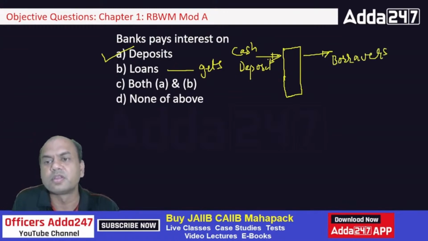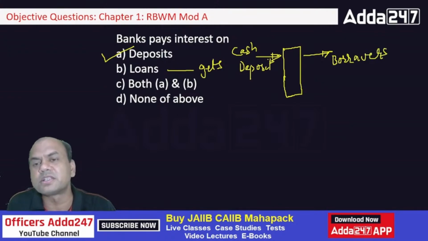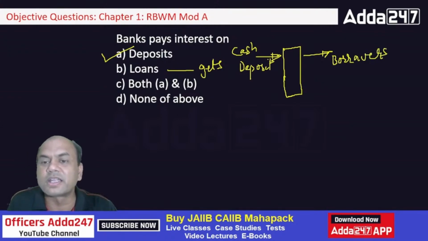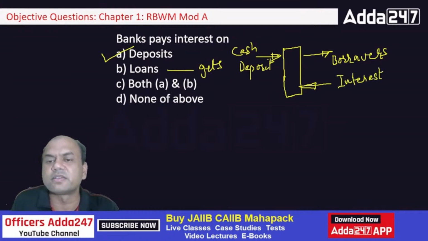So it gets money from the depositors, it gives money to the borrowers. These borrowers, when they take the loan, they give interest to the bank. And this interest is given to the depositors, isn't it? And the margin between this is known as our NII, net interest income, isn't it?